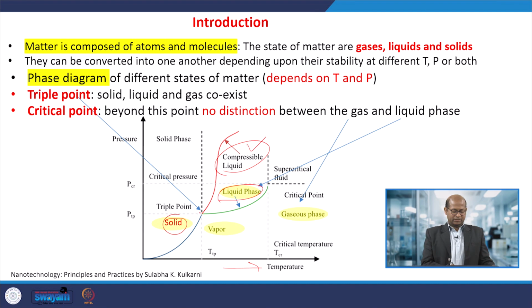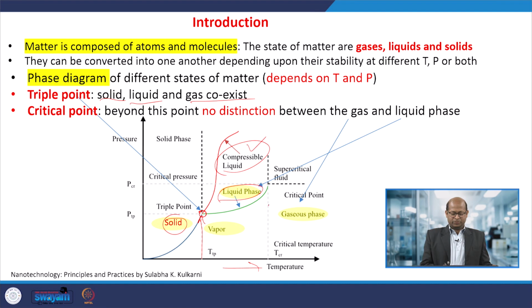And at the stage where solid, liquid and gas are all present, that particular temperature we can call the triple point, where three different phases coexist.